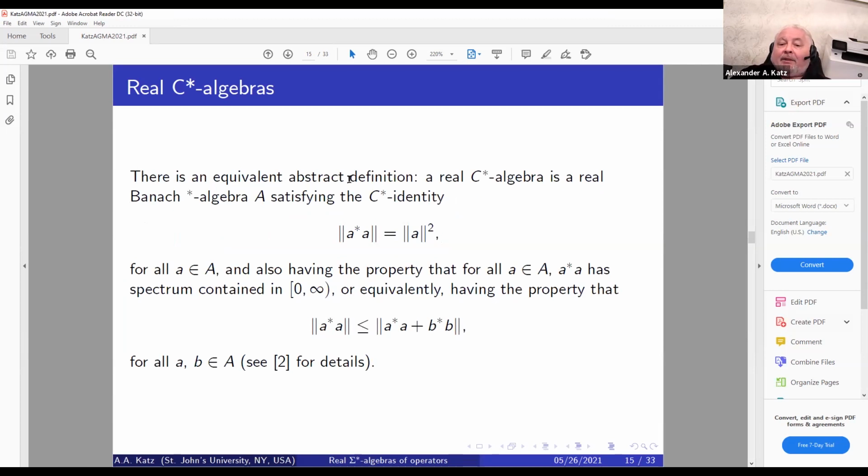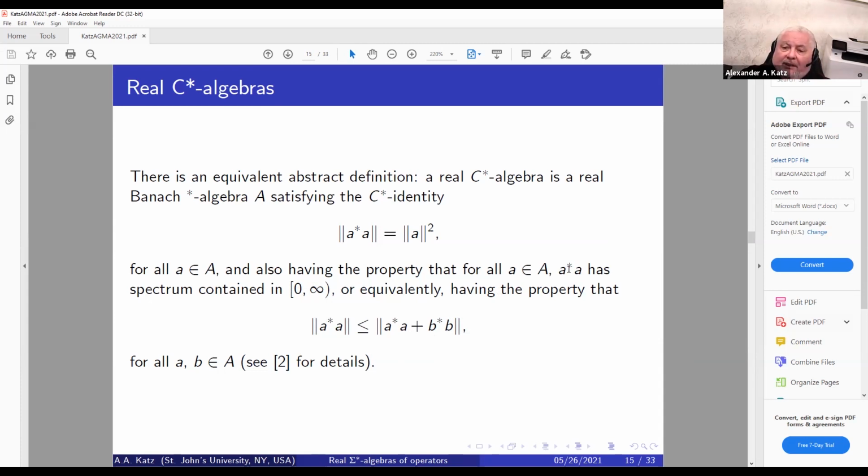An equivalent abstract definition would be that the real C-star algebra is a real Banach star algebra satisfying the usual C-star regularity identity on the norm, and having the property that for all elements, the positive element A star A has spectrum contained in from 0 to plus infinity, or equivalently having the following inequality for the norm.